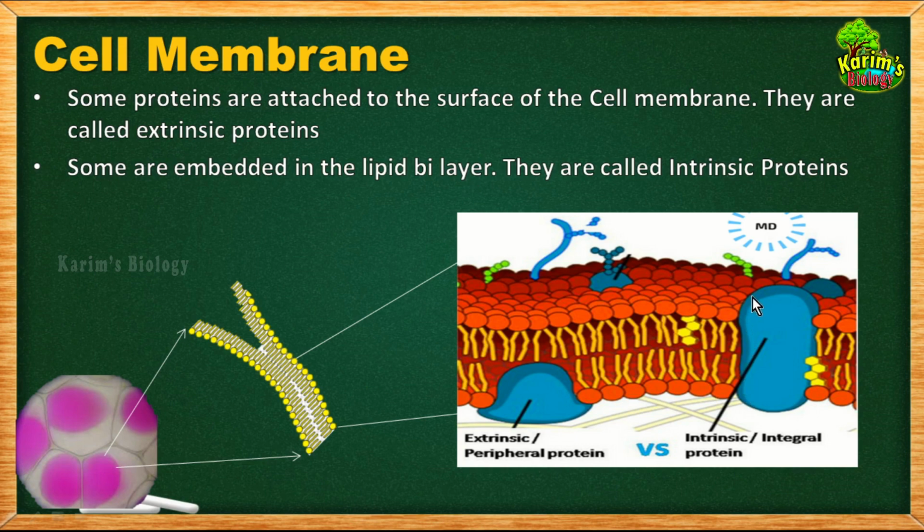Whereas there is another big protein molecule here. And how is it arranged? Just compare the arrangement of this protein and this protein. This protein is attached to the surface, whereas this other protein has deeply embedded itself in the lipid bilayer of the cell membrane, right? It is deeply situated in the lipid bilayer, and in that way it has become an integral part of the plasma membrane. That's why it is called intrinsic protein or integral protein. And as the other is attached only to the outer part of the cell membrane, it is called peripheral protein or extrinsic protein.